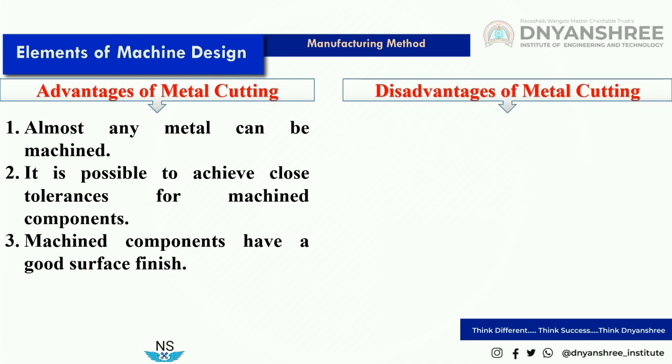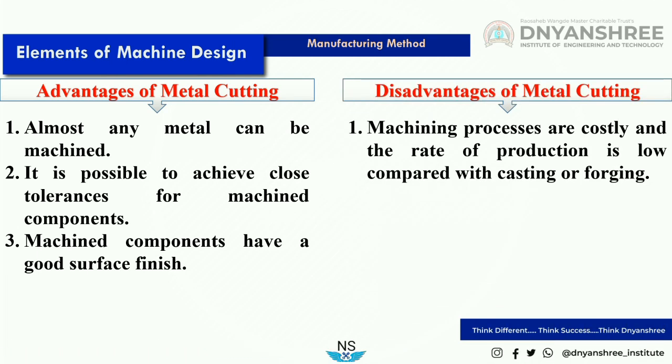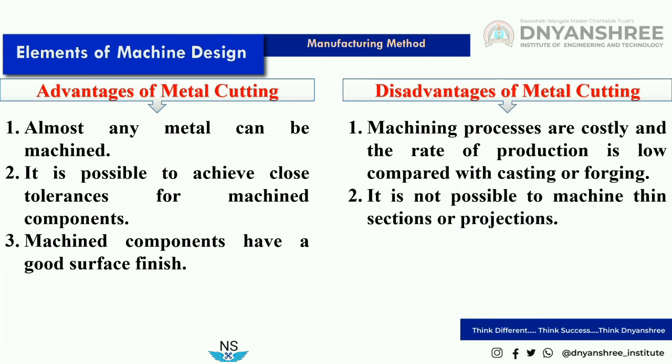Now the disadvantages of metal cutting. One, the machining processes are costly and the rate of production is low compared with casting or forging, because one machine can do only one job at a time. That is why machining processes are costly and time consuming. Also, it is not possible to machine thin sections or projections.